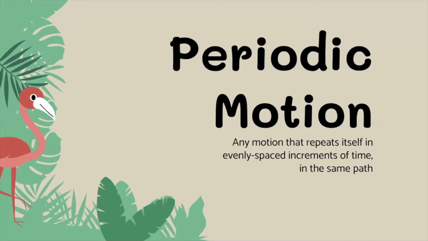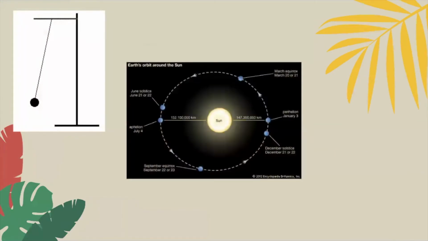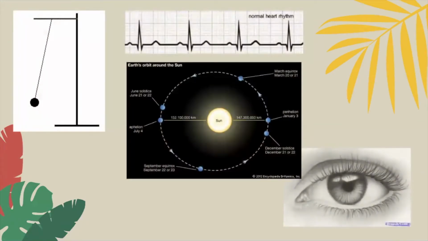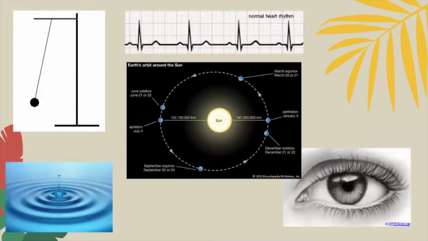Ooh, how about ones in space? Can you name me ones in space? The Earth revolving around the sun. Yep, Earth revolving around the sun, the moon revolving around the Earth. So here are my examples of periodic motion. I think we got them all. We had a pendulum. We had the Earth revolving around the sun. We got a heartbeat. We got eyes blinking. Ooh, and I added a new one.